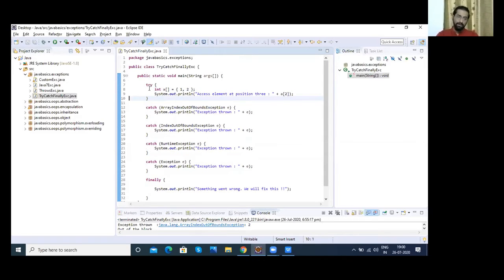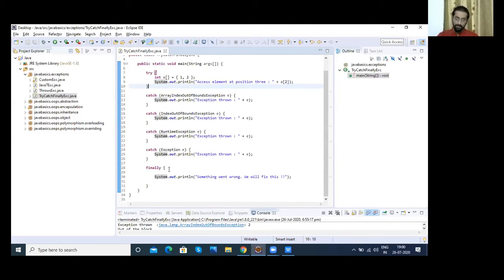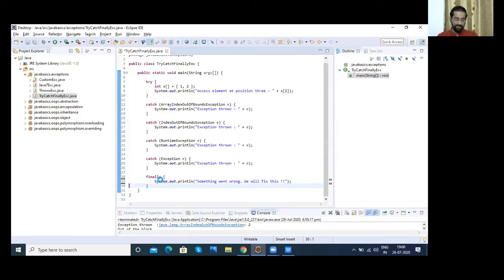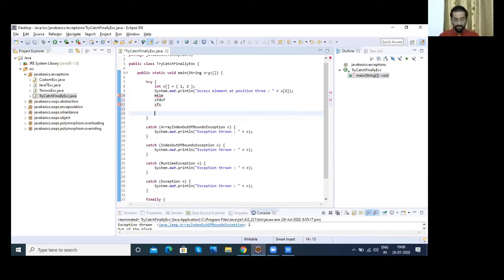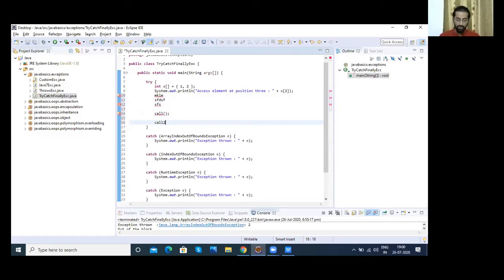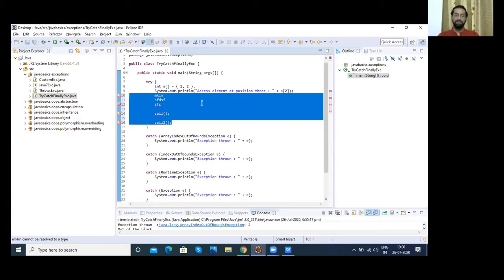Yeah, so what I did, I have written one try block, because I'm expecting the code written inside the try block to go wrong, but I'm not sure what kind of issue that can be. Or let's say there's a lot of code inside the try block. We have statement 1, statement 2, statement 3. There is one method call, it will go somewhere. We have one more call, it will call some other method. So there's a lot of stuff that we expect to go wrong here.